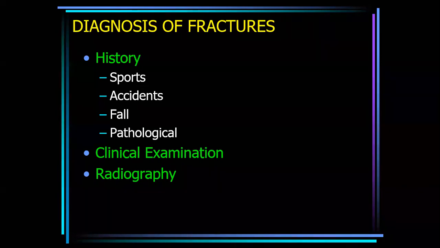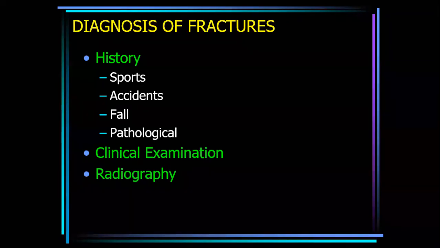How do you diagnose fractures? It is very easy to diagnose a fracture, easier than other diseases. Fracture diagnosis is by history: history of car accident, bike accident, sport injuries. Usually ankle sprain can occur. Usually dislocation of the hip, knee, or shoulder occurs due to sports injury. Fracture by fall from a height, from a mountain, from a roof, from a building.